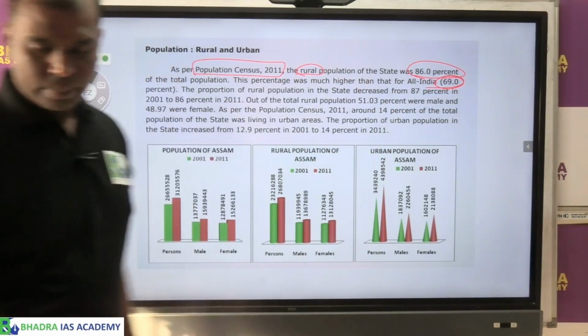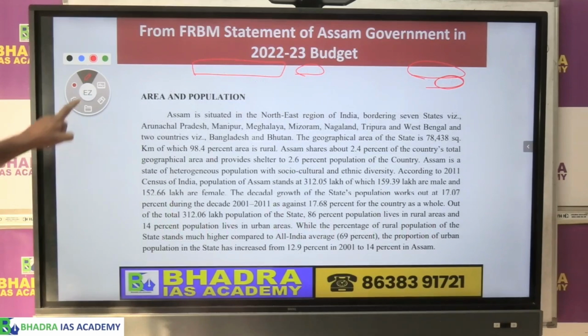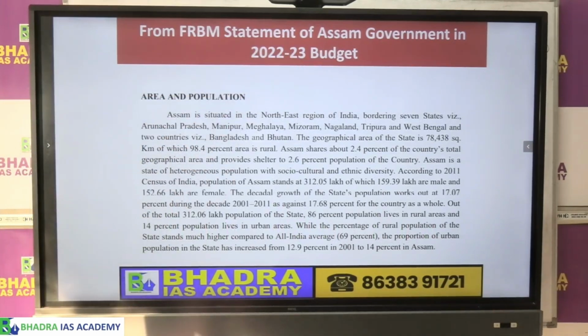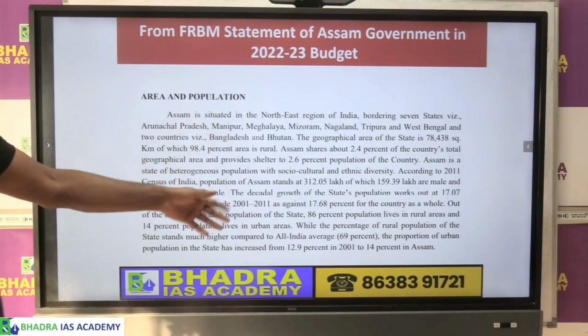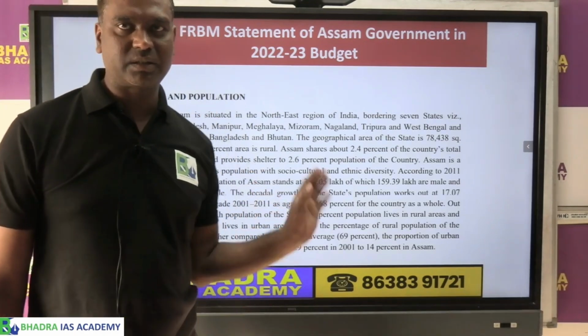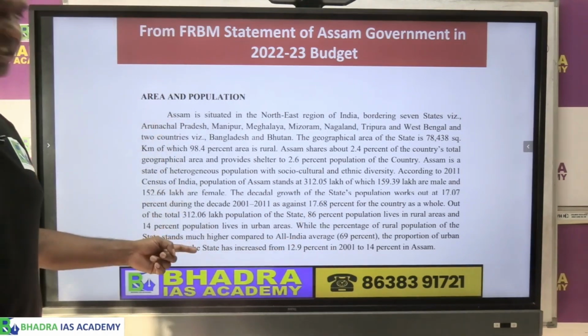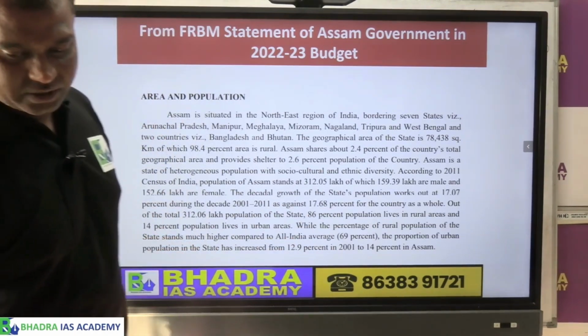Clear now? So the Assam government's recent budget, when they talked about the Assam Finance FRBM Act, also mentioned similar statistics. There isn't much update on this population statistics. More or less we have the same statistics available for population.